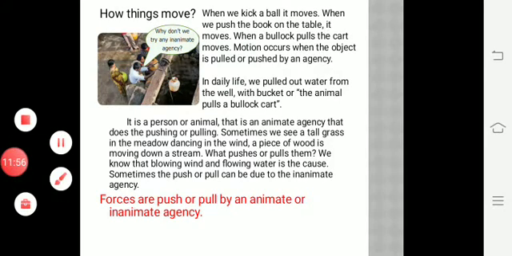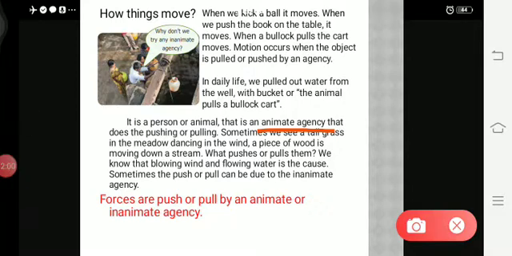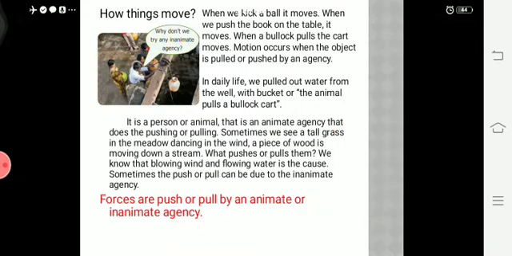So this is called an animate agency that does the pushing or pulling work. What is the meaning of animate? Animate means it has some life. Inanimate means it doesn't have life. So you need to know the difference between animate and inanimate.